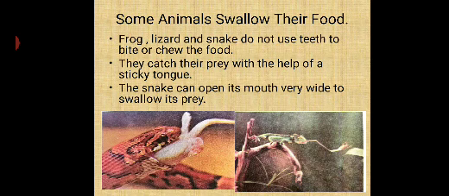Some animals swallow their food. For example, frogs, lizards and snakes do not use teeth to bite or chew the food. They catch their prey with the help of a sticky tongue. The snake can open its mouth very wide to swallow its prey. Remember one thing: a snake can eat animals which are even bigger than its own size.